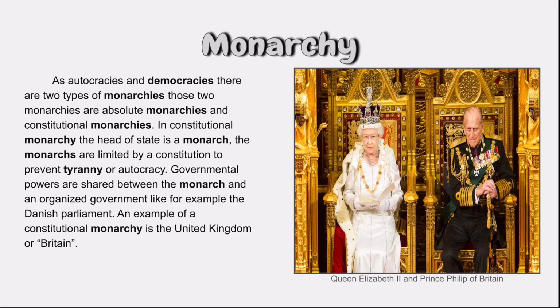In a constitutional monarchy, the head of state is a monarch. The monarchs are limited by a constitution to prevent tyranny or autocracy. Governmental powers are shared between the monarch and an organized government, for example, the Danish Parliament. An example of a constitutional monarchy is the United Kingdom or Britain.